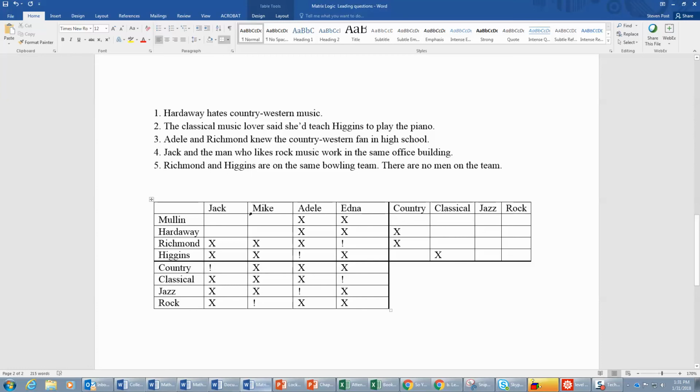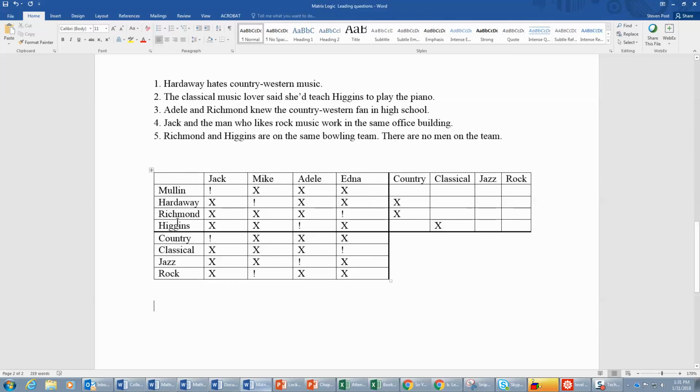Now what about the last names for Jack and Mike? Well, Hardaway hates country music, but Jack likes country music, so Jack is not Hardaway. Next, set that out, so Jack must be Jack Mullen. So Mike is not Mullen, meaning Mike must be Hardaway. And we didn't fill in all of these as much as we could have because we didn't need to. We've got it now.